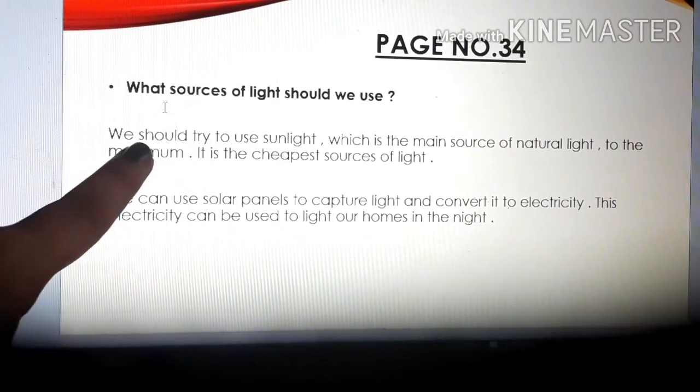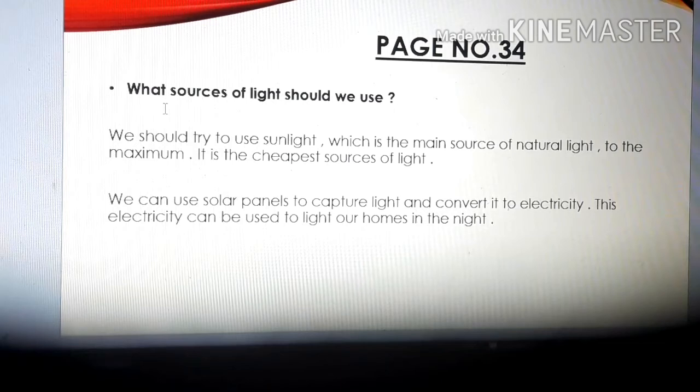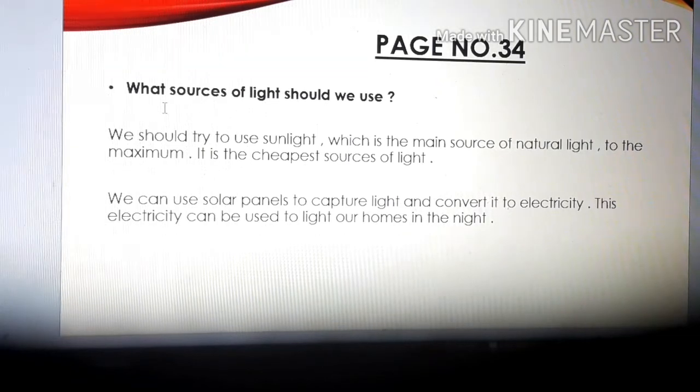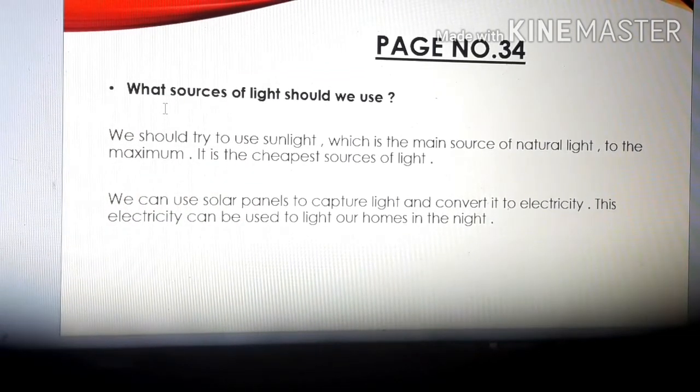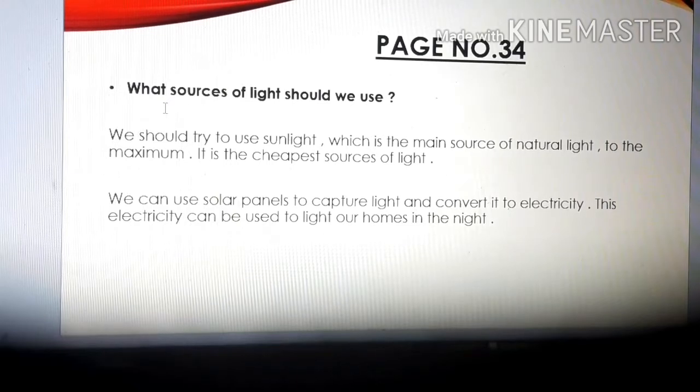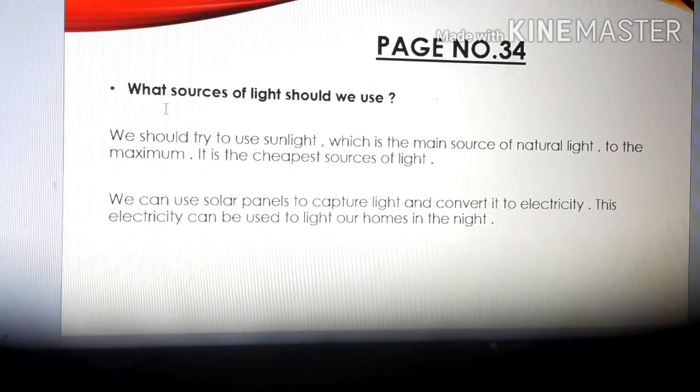Let's see what is written here. We should try to use sunlight, which is the main source of natural light, to the maximum. It is the cheapest source of light. Why is it called the cheapest source of light, children? Because for the electricity which we use at home, we pay every month, isn't it? We pay an electricity bill and we pay a huge amount, isn't it? But if we use sunlight, then it is one of the cheapest sources of light. It costs less, children. So how can we use sunlight?